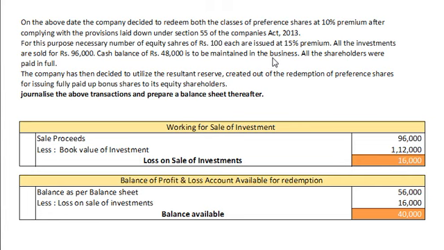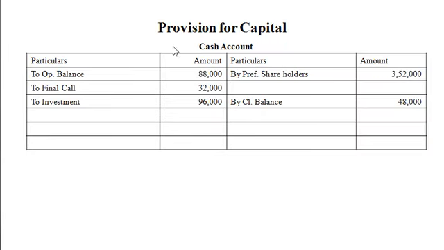So here we will work out the necessary number of equity shares to be issued for redemption purpose by preparing a cash and bank account, because we need to maintain a cash balance of rupees 48,000 in the business, and here there is no direct information for utilization of reserve given. So here we will make provision for capital from cash and bank account.